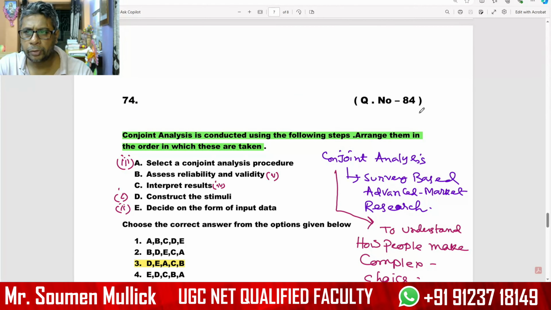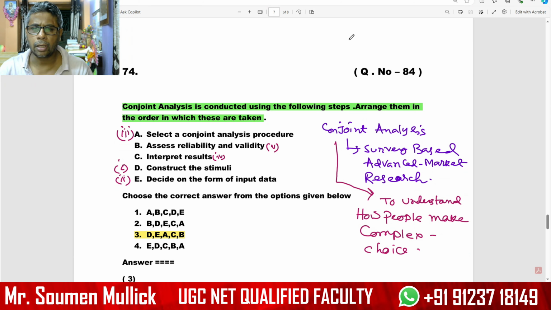Our next question, question number 84. What is conjoint analysis? Conjoint analysis is conducted using the following steps. Arrange them in the order in which these are taken.